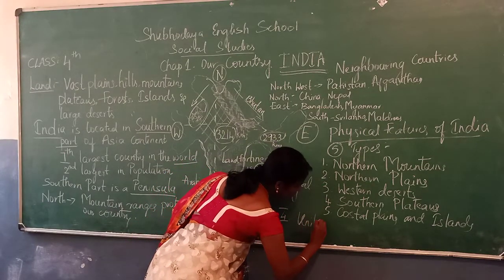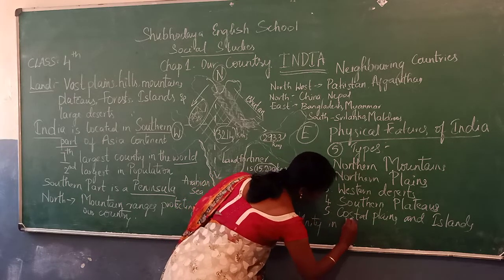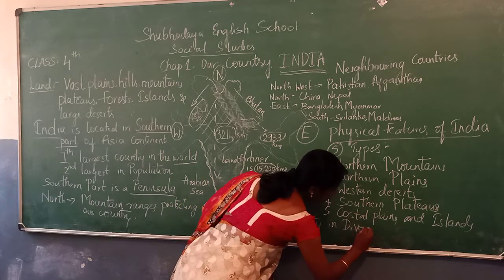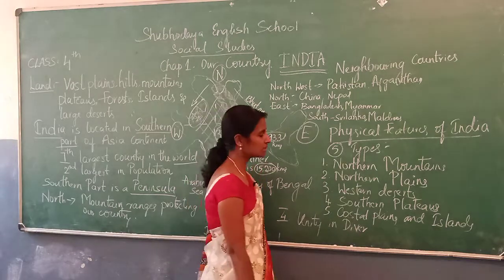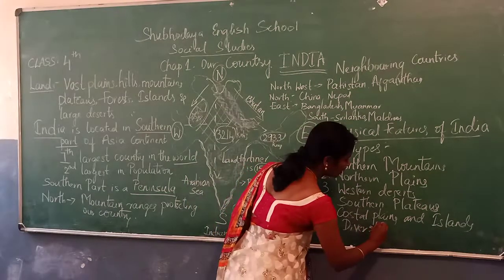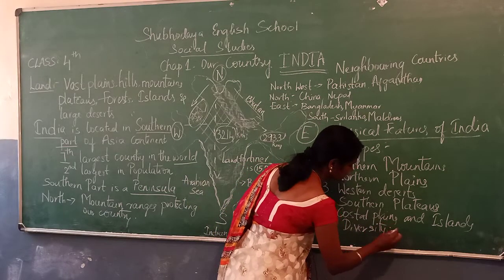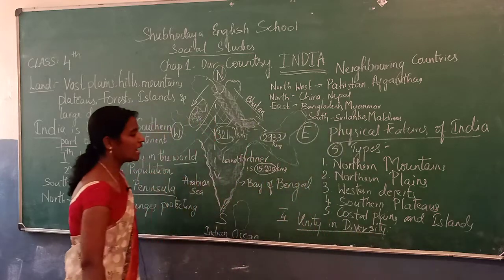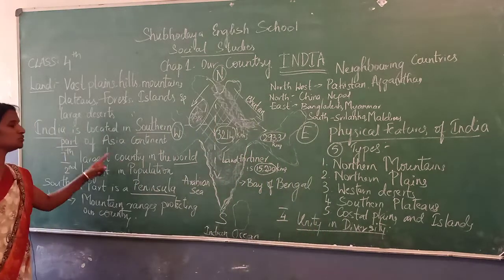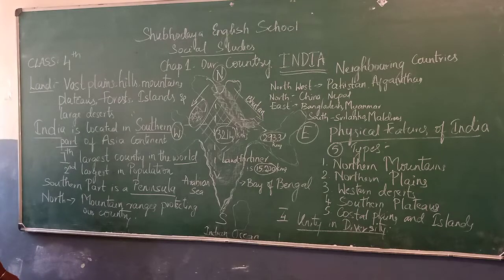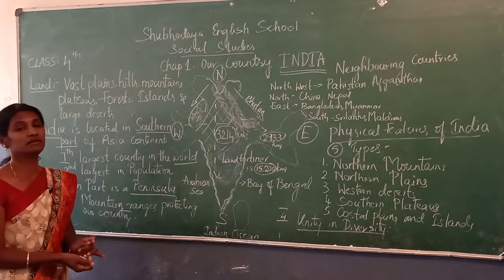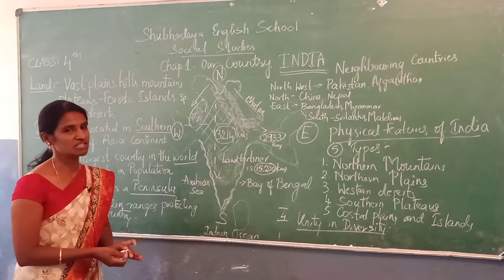Unity in diversity. Okay, this is the 4th point. We are going to discuss why India is called a unity in diversity. As I told you, India is hugely populated and it is the second largest country in the world population wise.